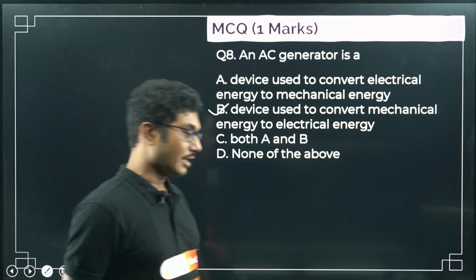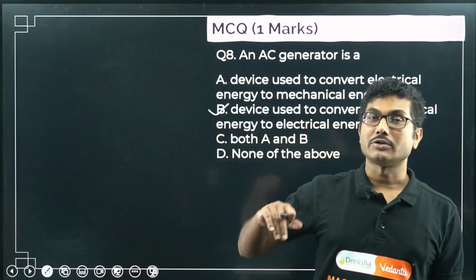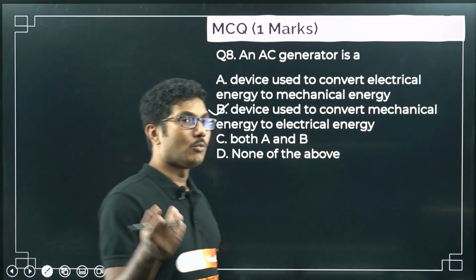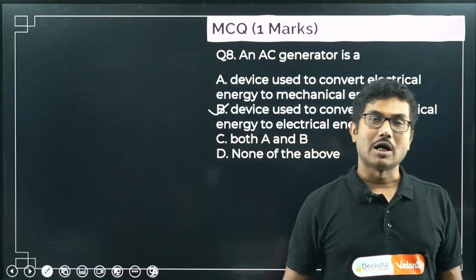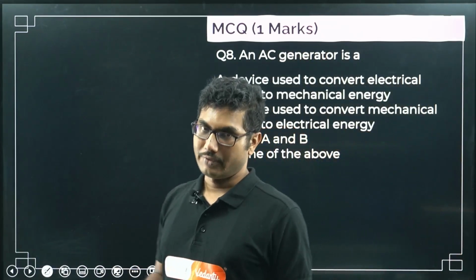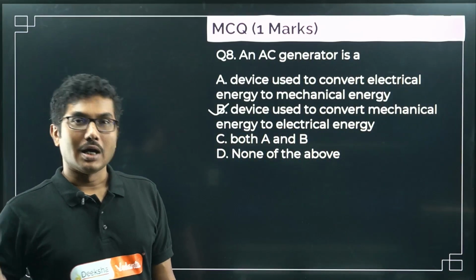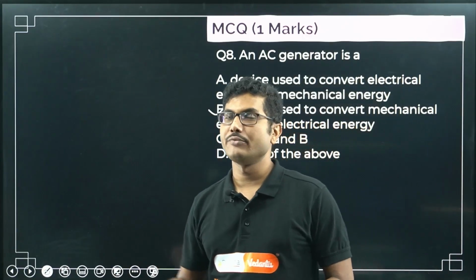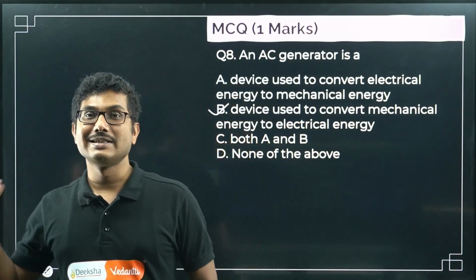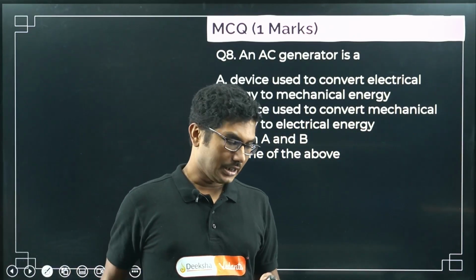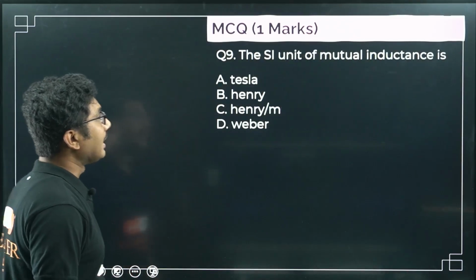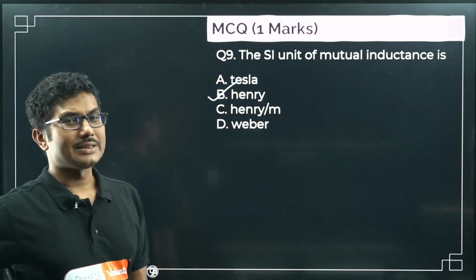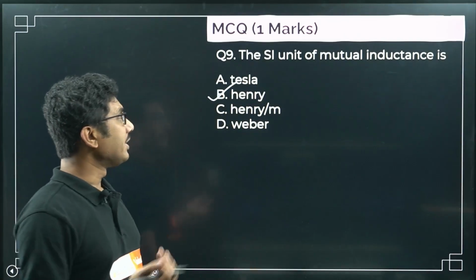If the question was AC motor, a motor works on electricity. You give electricity, it gives you mechanical energy. For example, the motor that pumps the water from ground level to your rooftop, right? So that is called a motor. A motor works on electricity and converts it into work, and a generator is something where mechanical energy is given as input, and it converts it into electrical energy. The SI unit of mutual inductance, again Henry, as we know, for mutual inductance and self-inductance the unit is Henry.